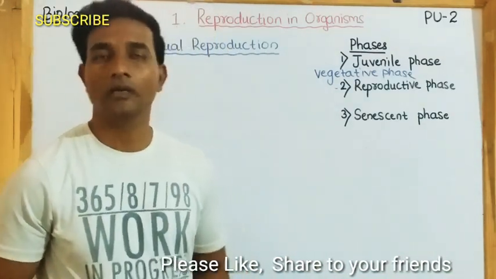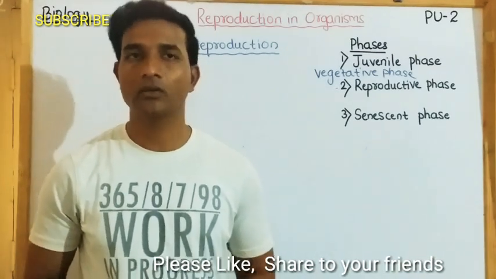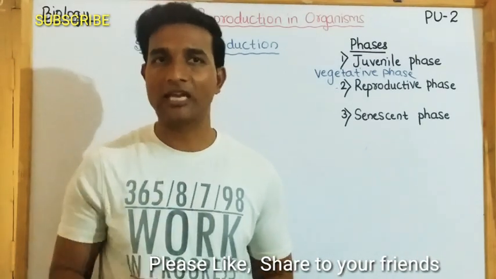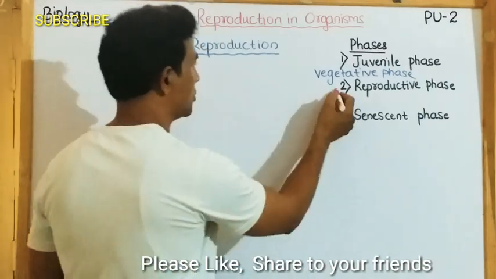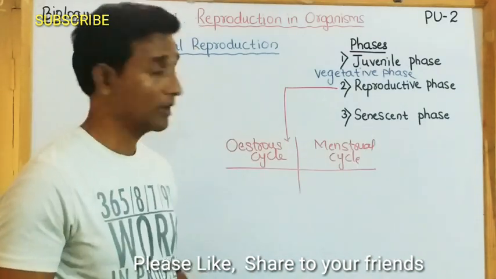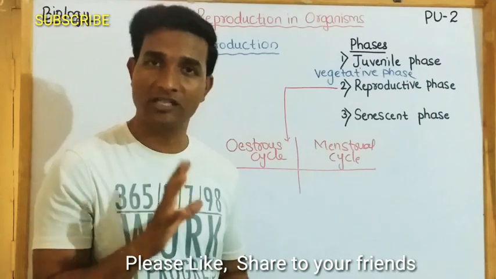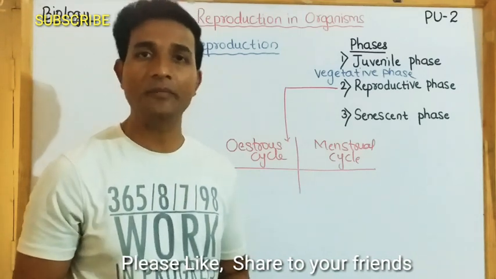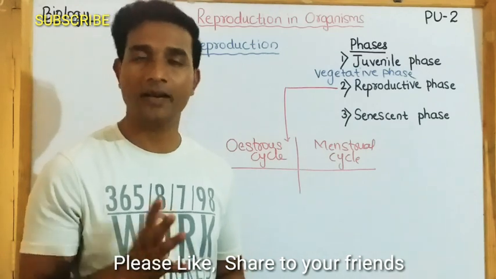In animals, like the most advanced forms of mammals, placental mammals, you can find cyclical changes during the reproductive phase, and we classify them into two types. You can find cyclical changes which take place in the reproductive organs of the females, ovaries, oviduct, and the hormones.